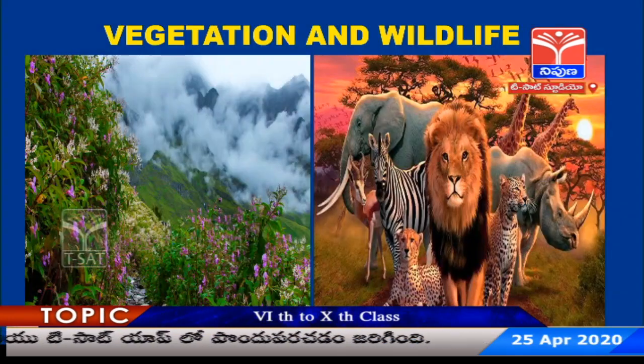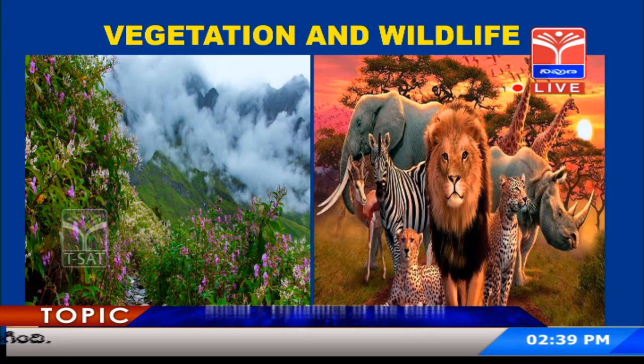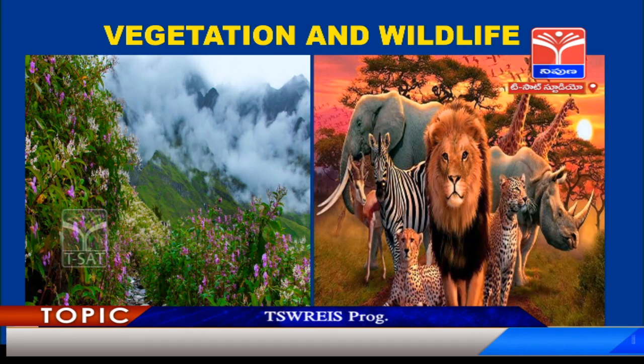Now, the last but most important point is vegetation and wildlife. This is the biosphere we were discussing in the starting. It is quite interesting to know that there are around 391,000 species of flora on the surface of the earth, whether inside the oceans or on the land, and fauna is around 1.2 million species, a lot of diversity present on the earth.